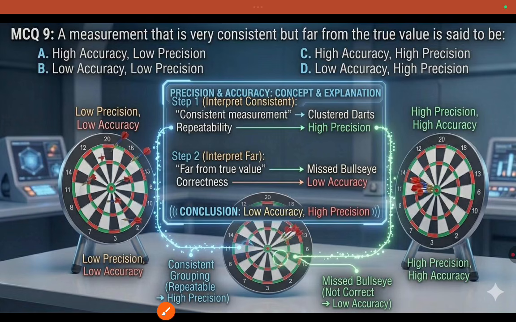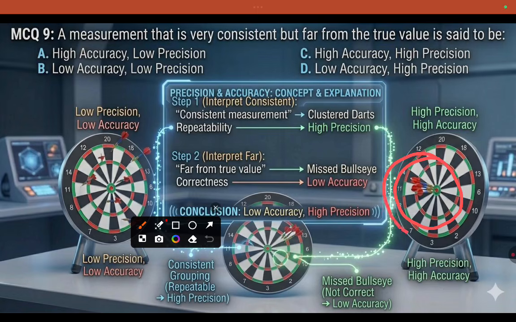Next one: a measurement that is very consistent but far from the true value. What is the true value? True value is nothing but the exact value, the standard value. I am directly going to the answer. True value is far away here; this is high precision. Precision means closest values, repeated closest values.